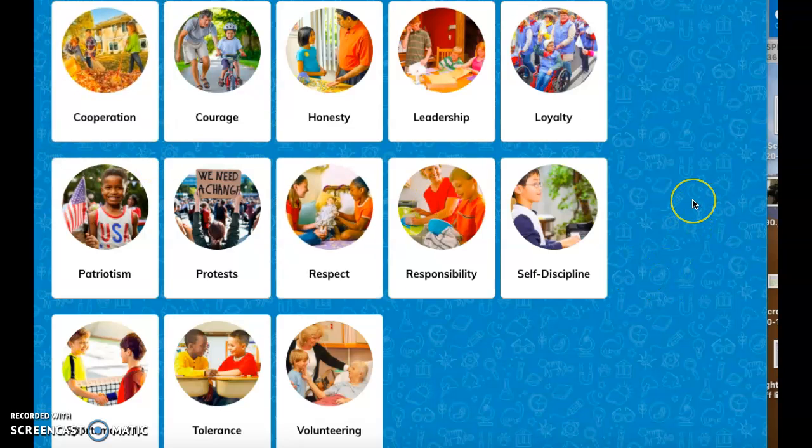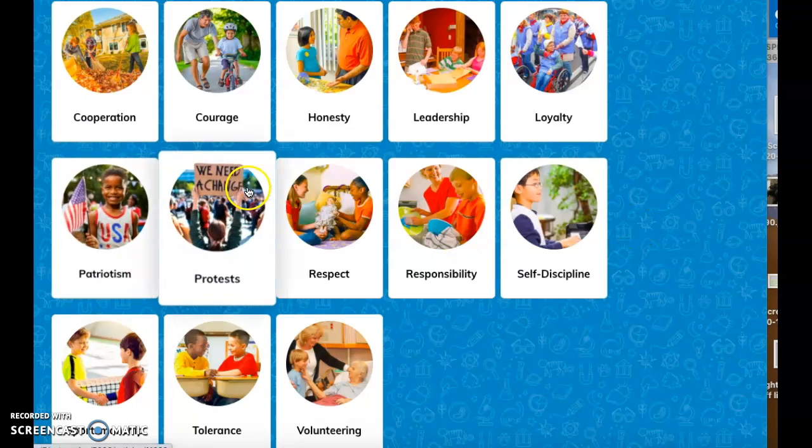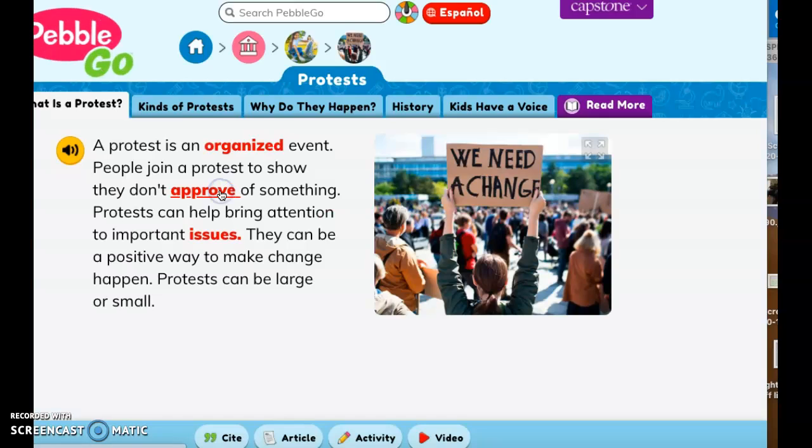So you're going to choose one. So let's say you're interested in learning more about protests. Protests. You click on that, and then remember, you can listen to everything. A protest is an organized event. I'm going to pause it there, but you'll listen to that. And there's different tabs you're going to read about.